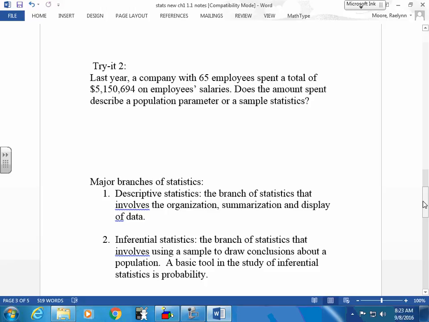Parameter. Because what? It's all the 65 employees at that company. Good. It's just the 65 employees at that company. That's very good. This is their population. So sometimes you have to draw this out. Okay, see where we're going with this? Statistic with the sample, parameter with the population.